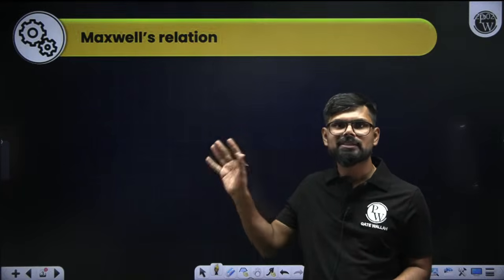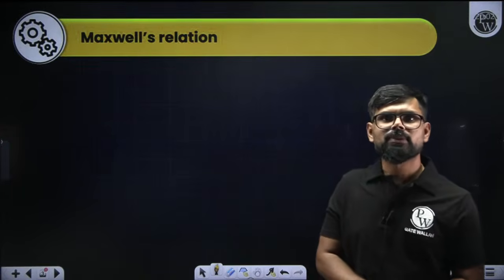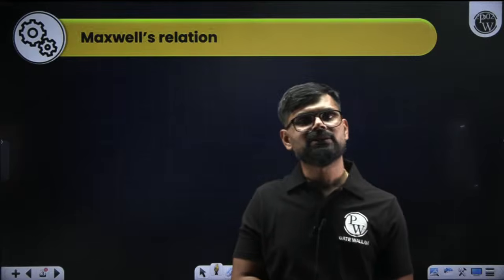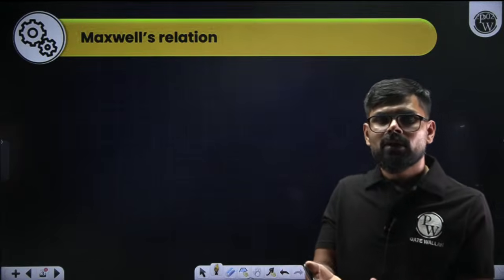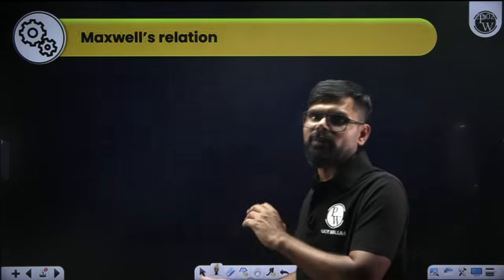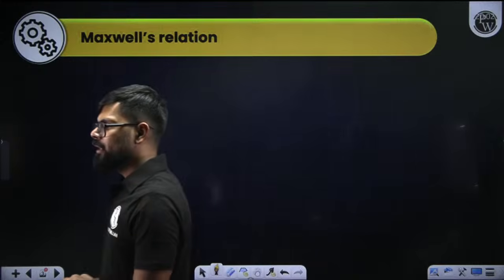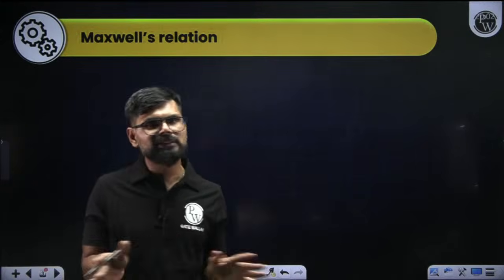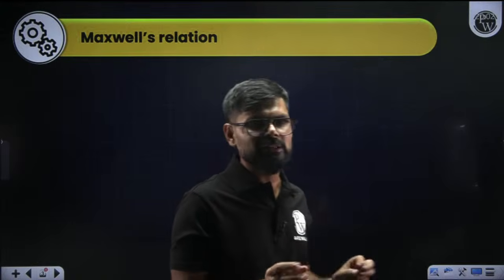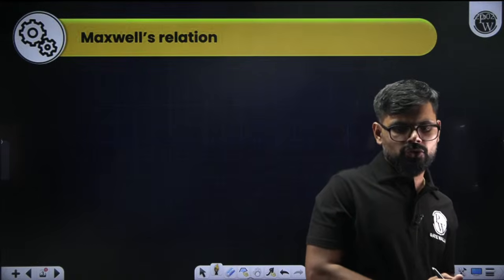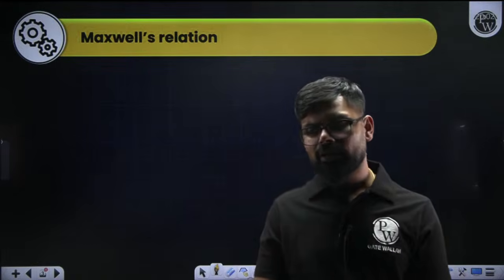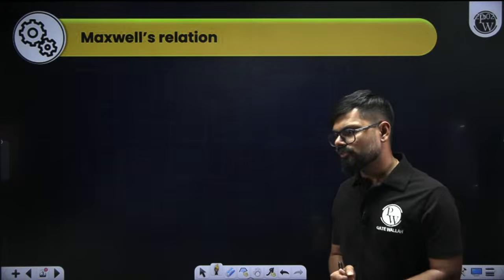Only derivation is done here. For example, Cp minus Cv is equal to R, that is Mayer's equation for ideal gas, that you know. But derivation is done in this particular chapter, right? So in this chapter only derivations are there, only and only derivations are there, nothing else. So we are going to discuss all those things in detail.